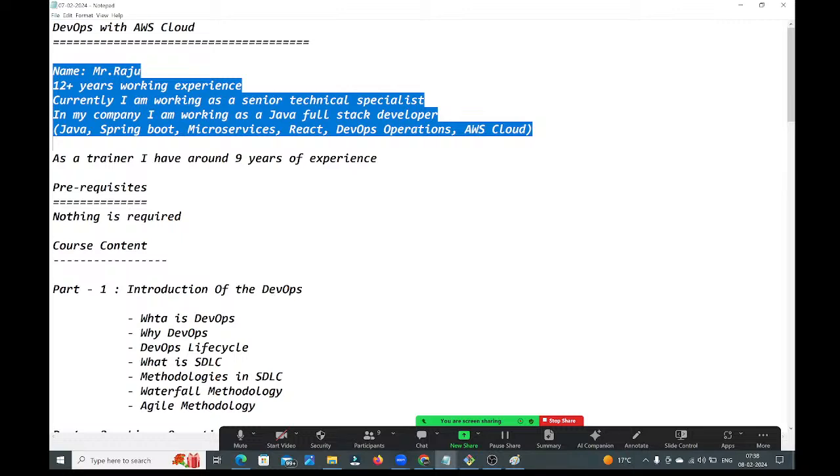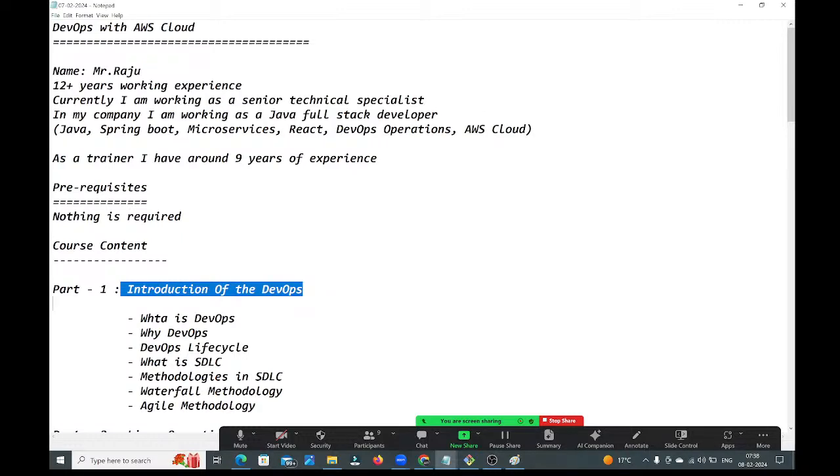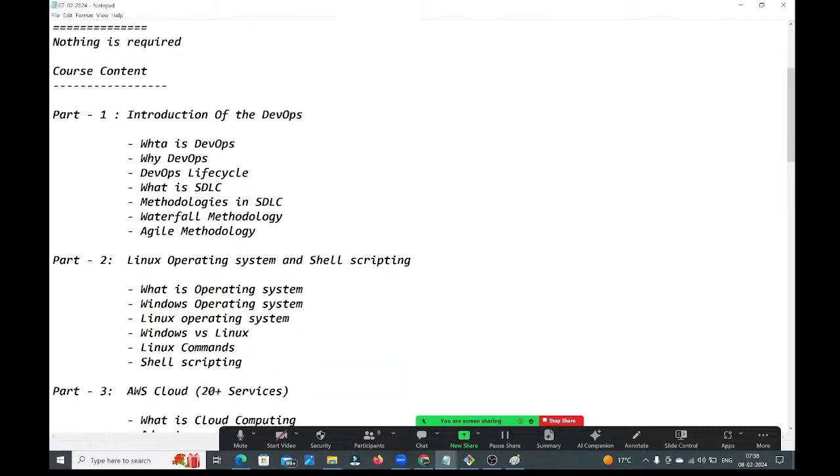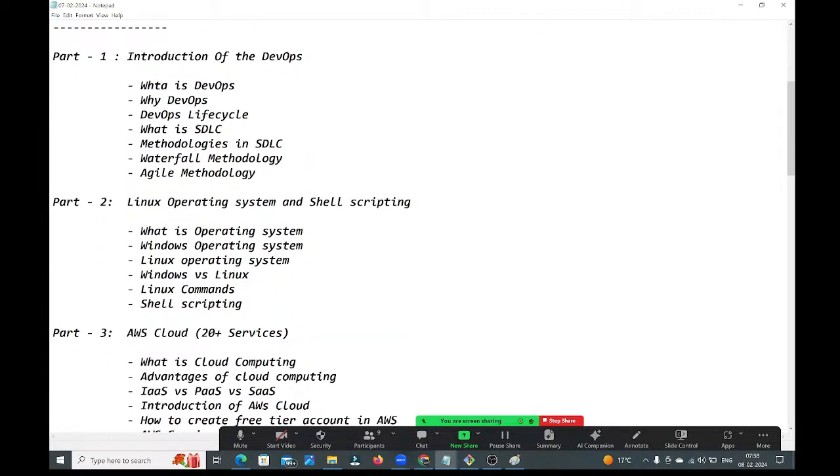Coming to the course content, I have divided the entire course into 7 parts, guys. As part 1, we are going to understand the introduction of DevOps. As part 2, we are going to learn the Linux operating system and shell scripting. As part 3, we are going to learn AWS cloud. How many services are we going to learn in AWS cloud? 20 plus services we are going to learn in the AWS cloud.